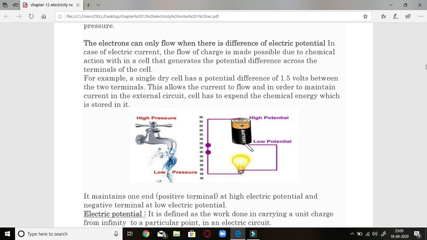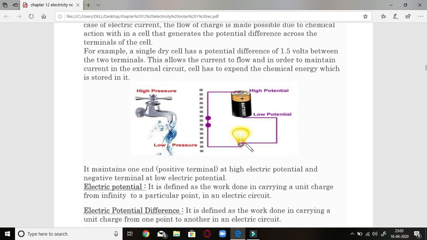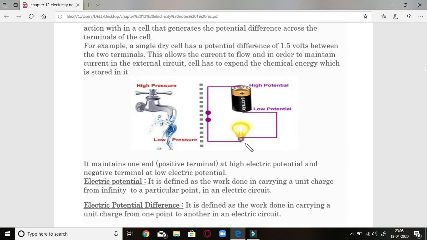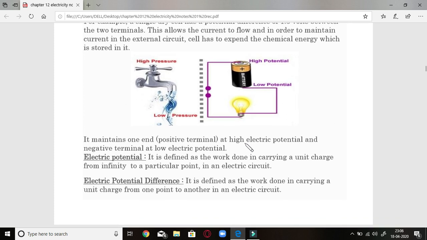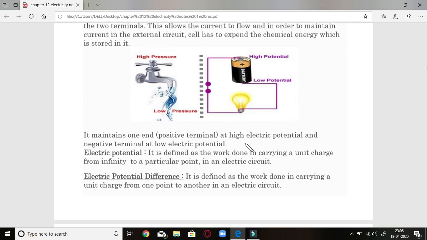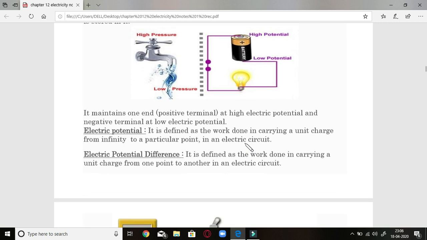And only this maintains, when there is an electric potential difference, the flow of electrons from the high potential toward the low potential. The greater the electric potential, the more will be the current flowing through it.